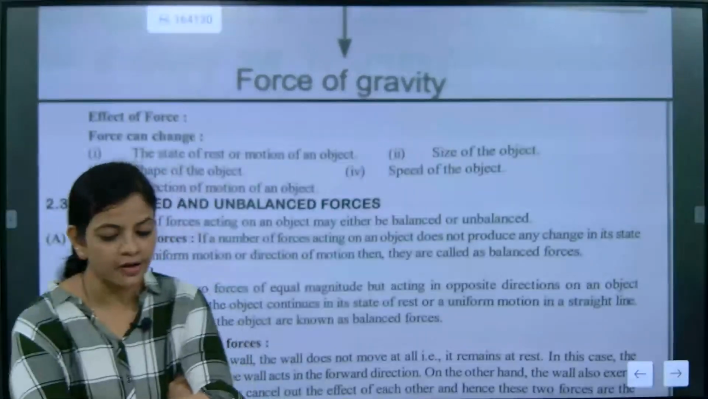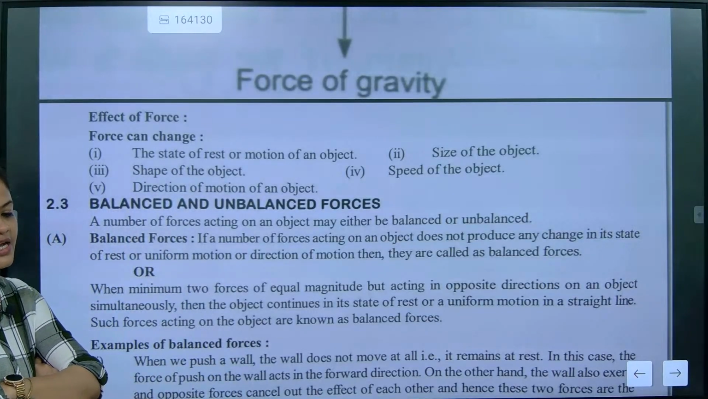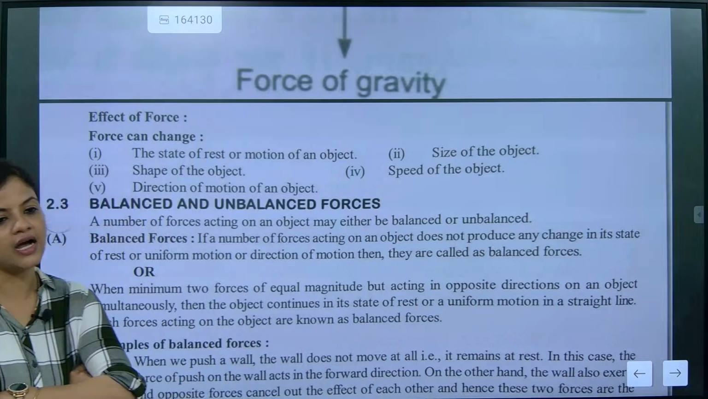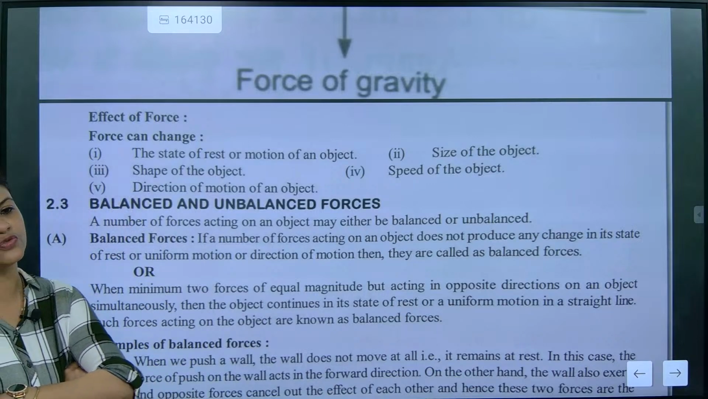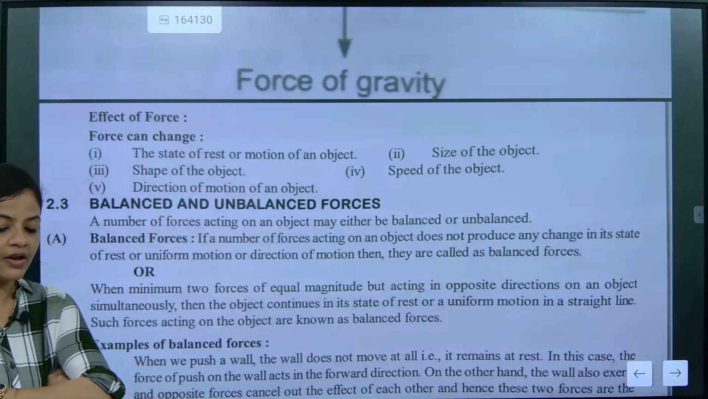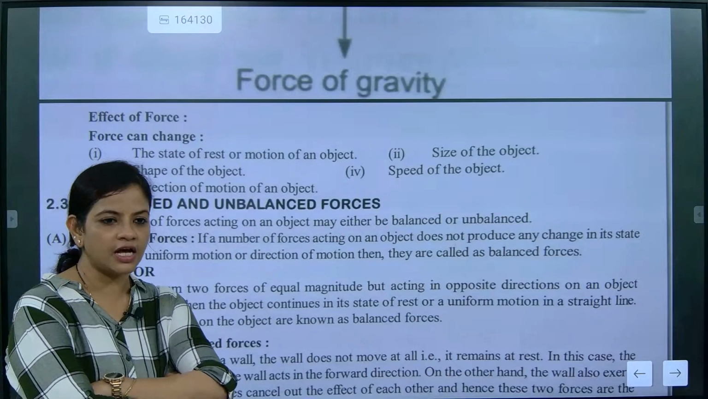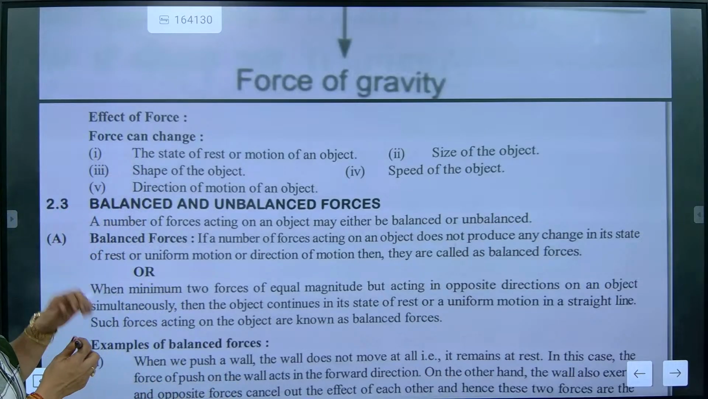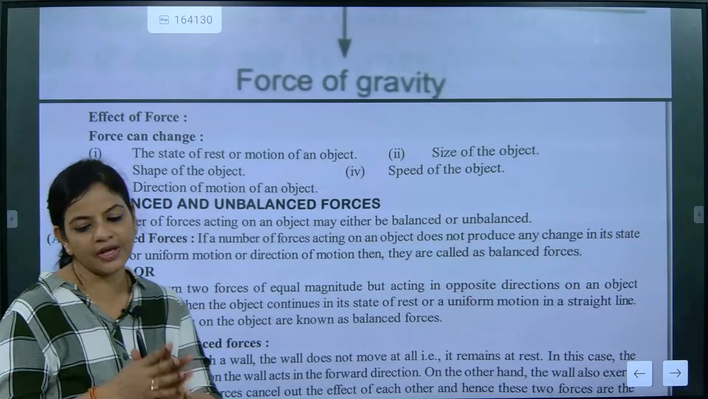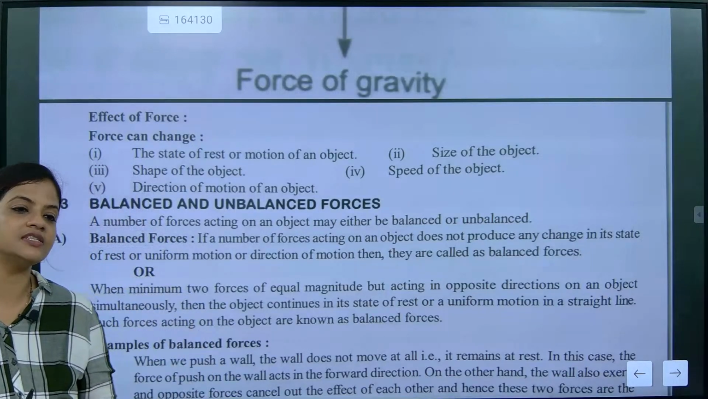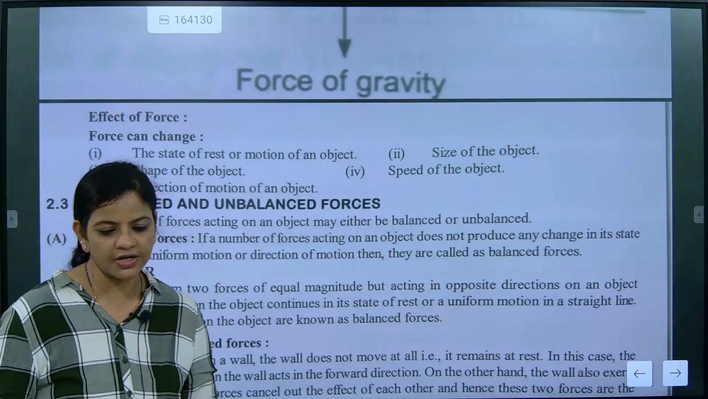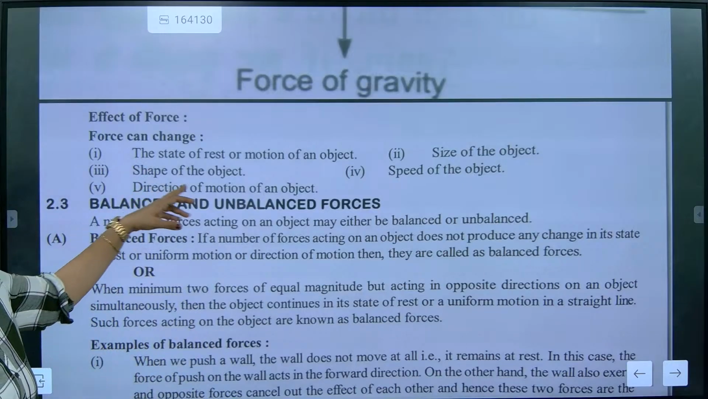Our material, beta. So here you need to understand the next one, balanced and unbalanced force. One force will be balanced force, one force will be unbalanced force. Can we come to know about balanced and unbalanced force? We have already discussed it. When the object is kept at a stationary position without movement, it will be considered as what, beta? Balanced. Understood?